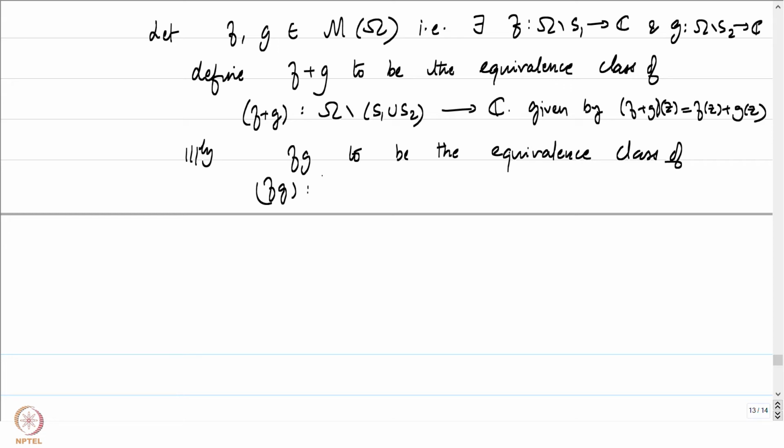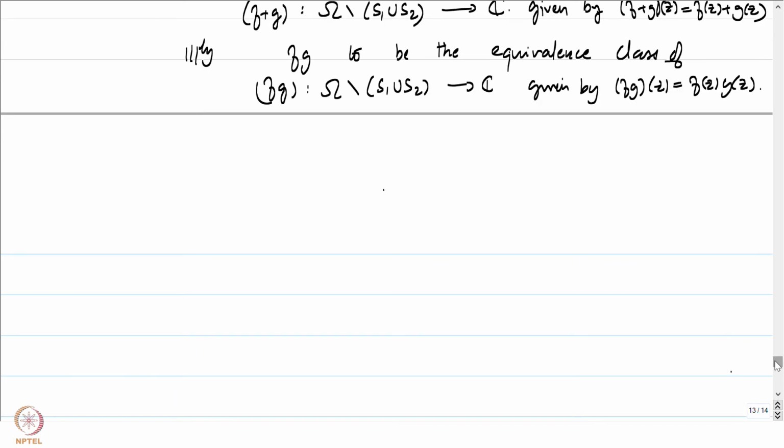And fg is a map from omega minus S1 union S2 to C, again given by the usual multiplication of functions, so fg of z is equal to f of z times g of z. The check that f times g will turn out to be a meromorphic function is quite straightforward.